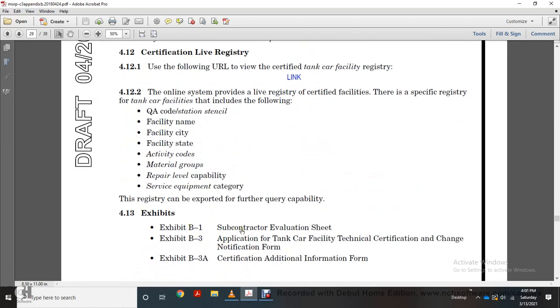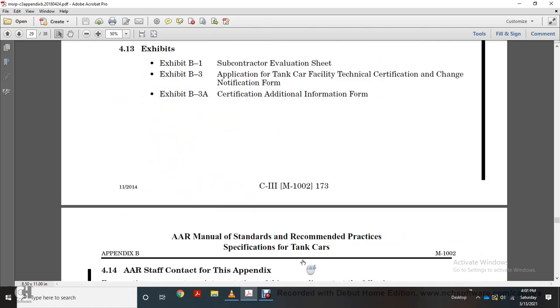413 Exhibit B1 subcontractor evaluation sheet. Exhibit B3 application tank car facility technical certification change notification form. B3A certification additional information.